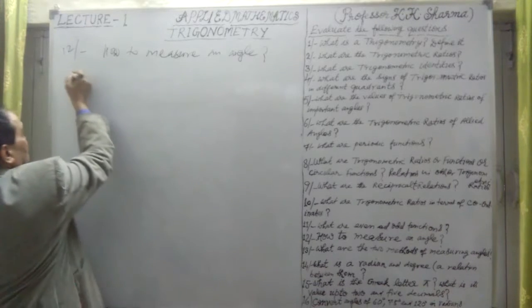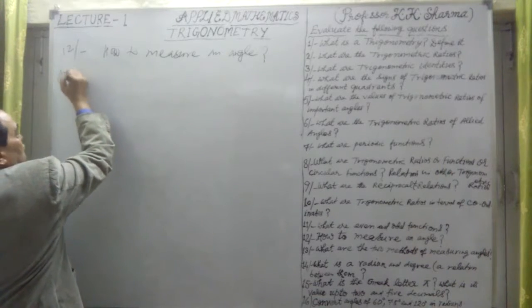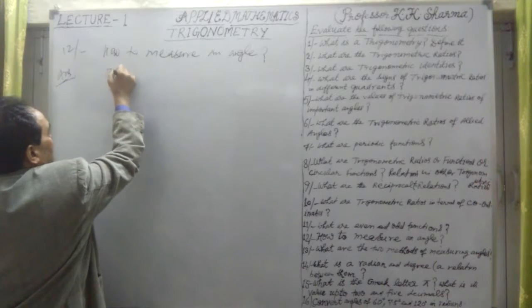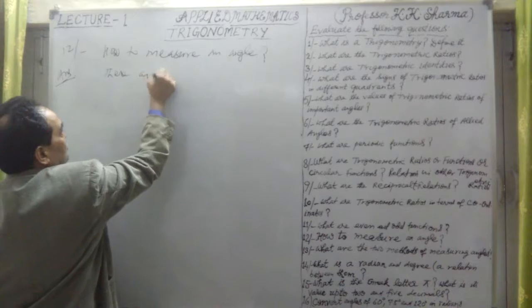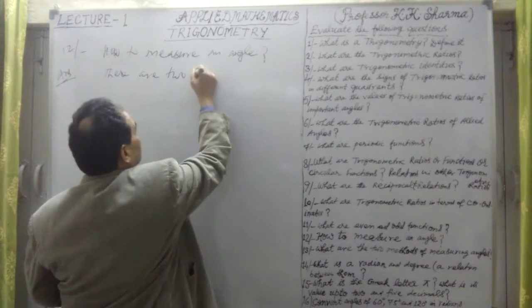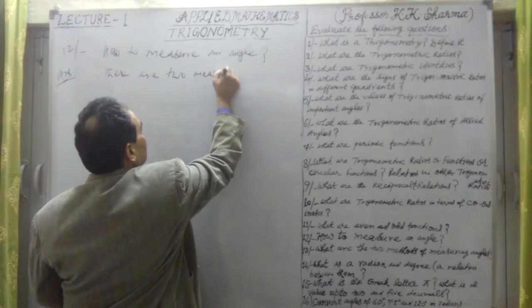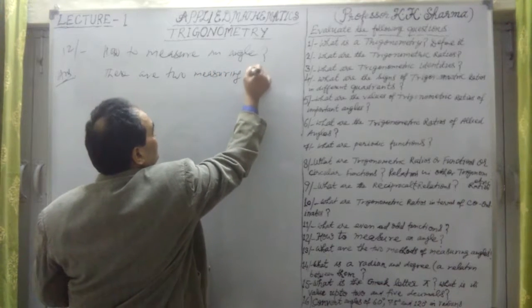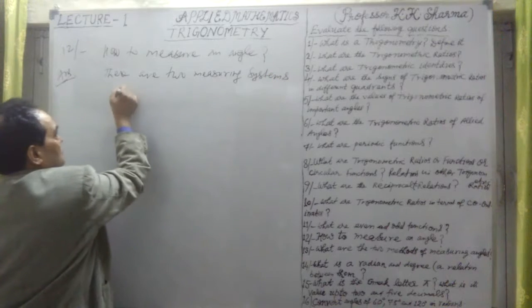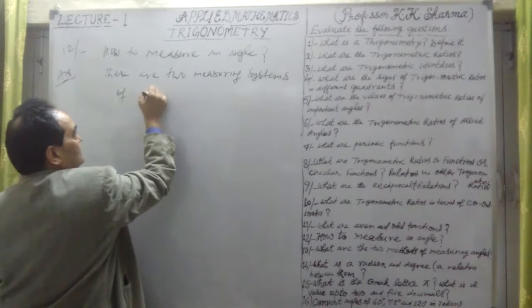Now this is the answer, or the solution we are finding out. There are two measurement systems of angles, or measuring systems of angles.